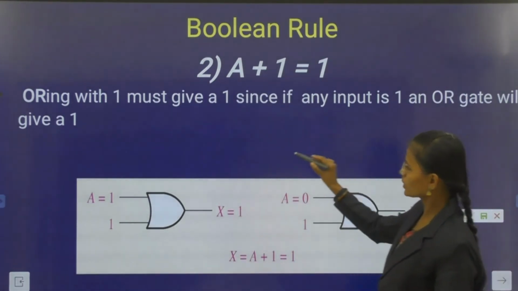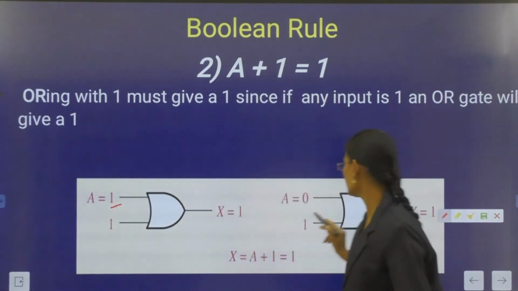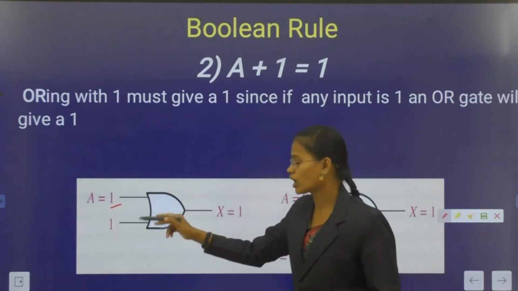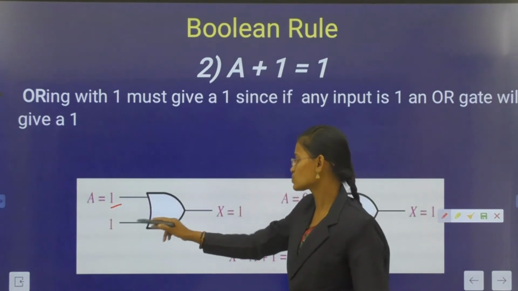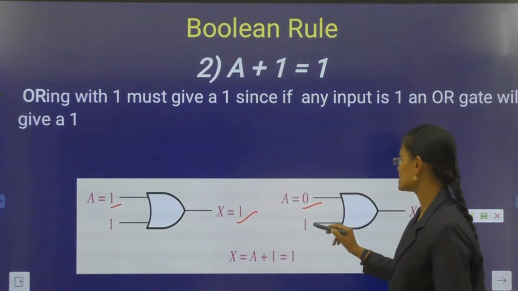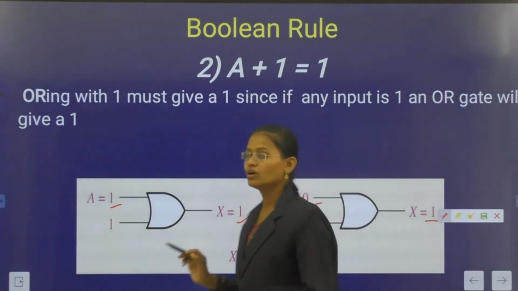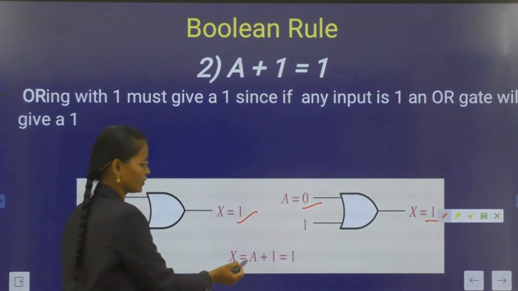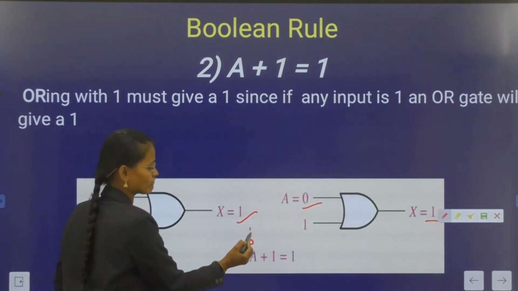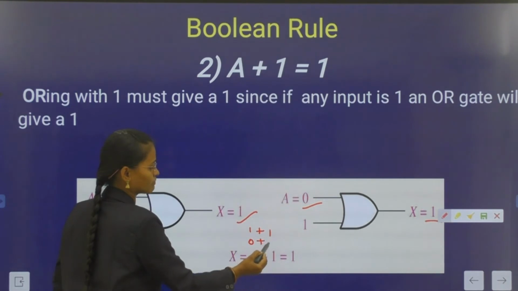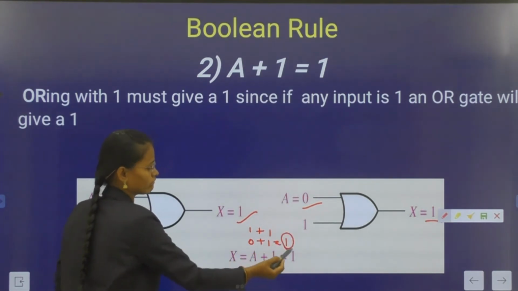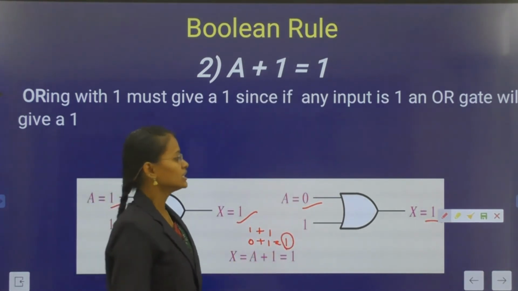Here also A is considered either 0 or 1. In OR logic 1 plus 1 is 1 and 0 plus 1 is 1. Here X is the output. A is considered 0 or 1. 0 plus 1 and 1 plus 1, that is always 1. This is the second theorem.